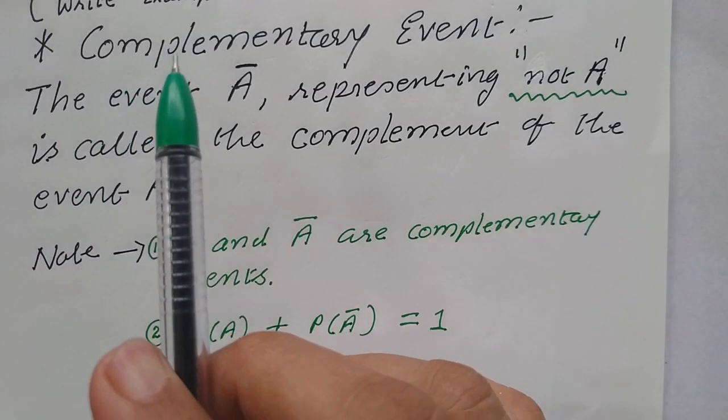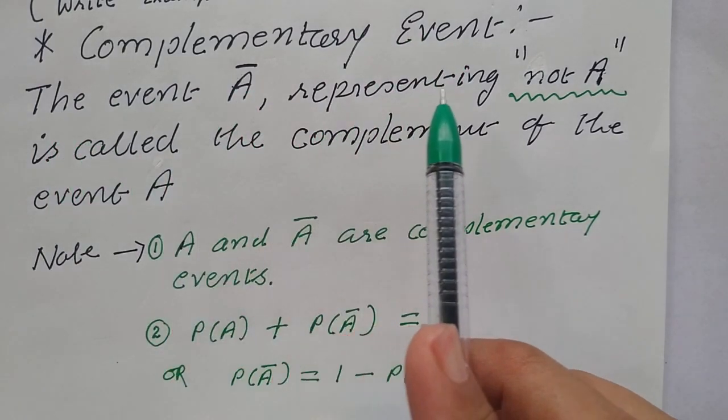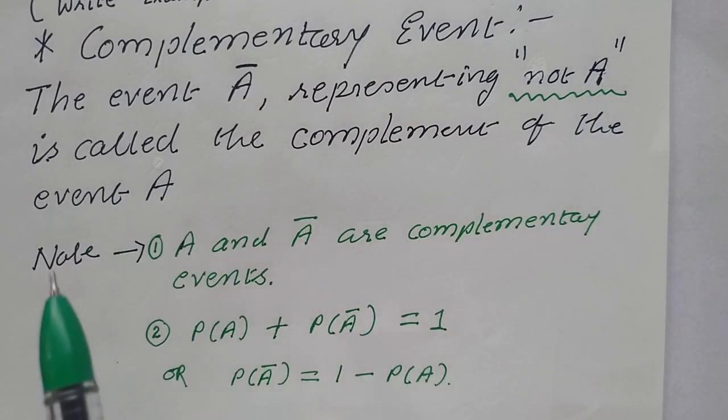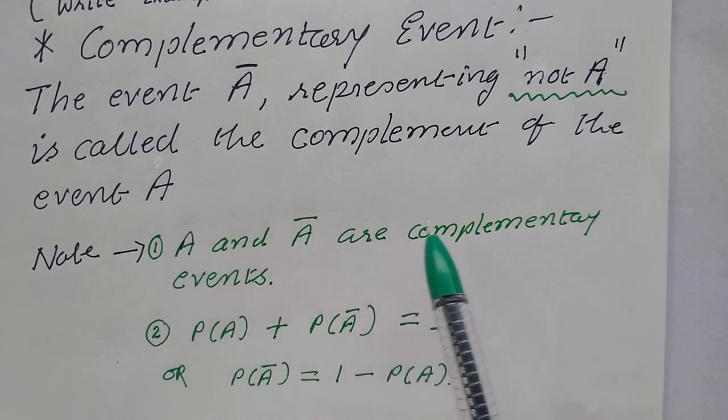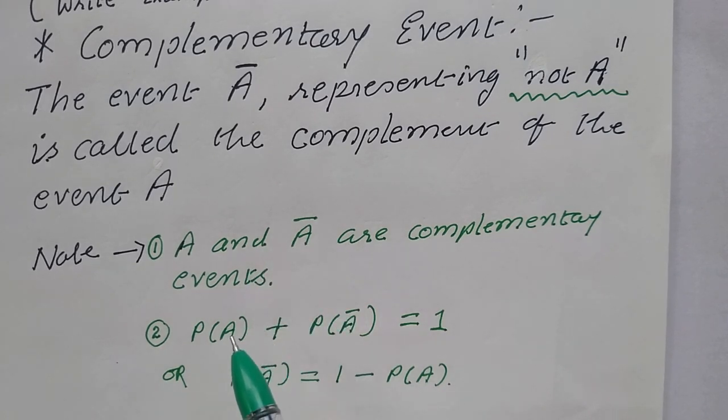Let us take a new topic, complementary event. The event A bar, representing not A, is called the complement of the event A. Here A and A bar are known as complementary events, and from this we have a very good equation: P of A plus P of A bar is equal to 1. Or if you want to find either one, P of A bar equals 1 minus P of A. Now children, to understand this topic, complementary event, let us take example number 3 of our textbook.